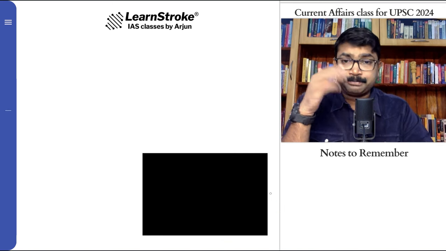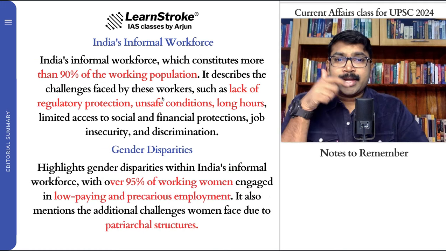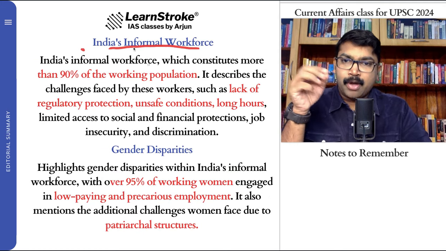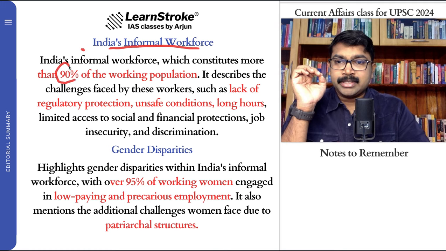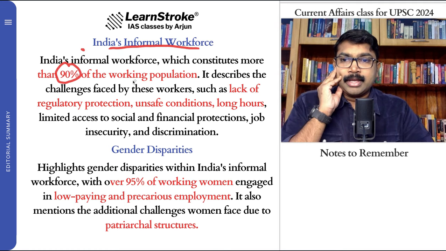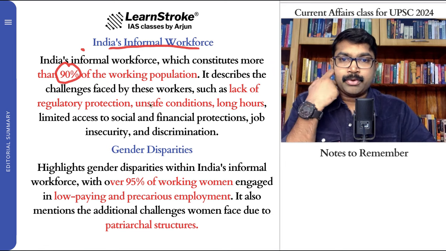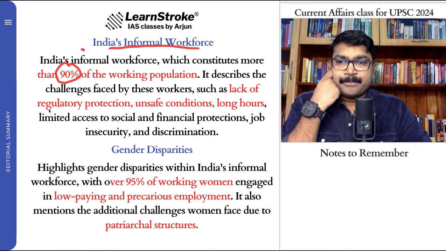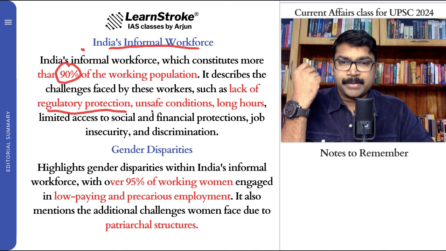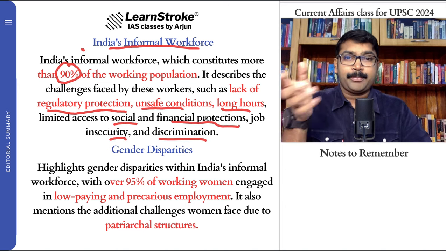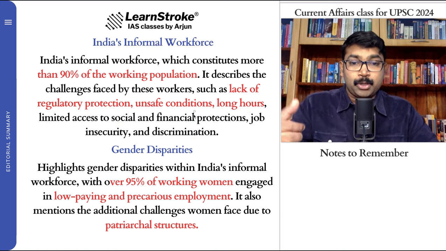So that is the larger analysis. What about the informal workforce? When you compare the formal and informal workforce, more than 90% of the working population is in the informal workforce. So what are the challenges? There is a lack of regulatory protection, unsafe conditions, long working hours, and no access to social and financial protection, along with job insecurity and discrimination. All these are the problems that young people in India relate to.